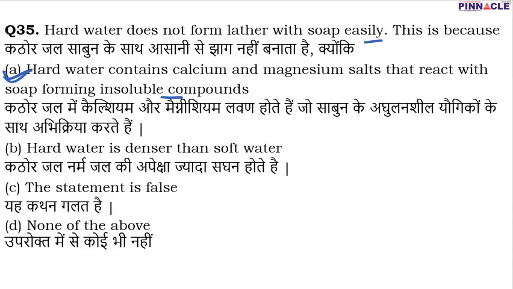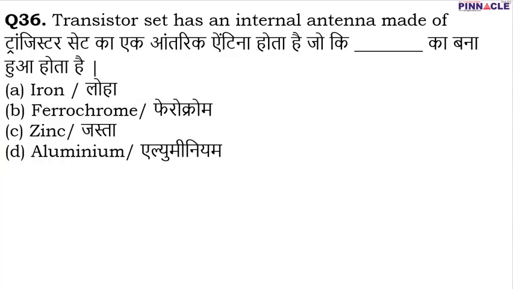Moving on to question number 36. Question number 36 is, a transistor set has an internal antenna which is made up of what? The internal antenna is made up of ferrochrome, sometimes also known as ferrochromium, and it is an alloy. In fact, it is a ferroalloy, and from the name itself it is clear that it will contain iron, and since it is ferrochrome, it is an alloy of iron and chromium.